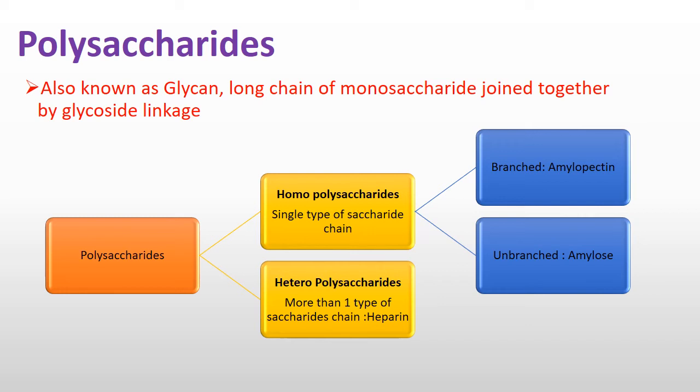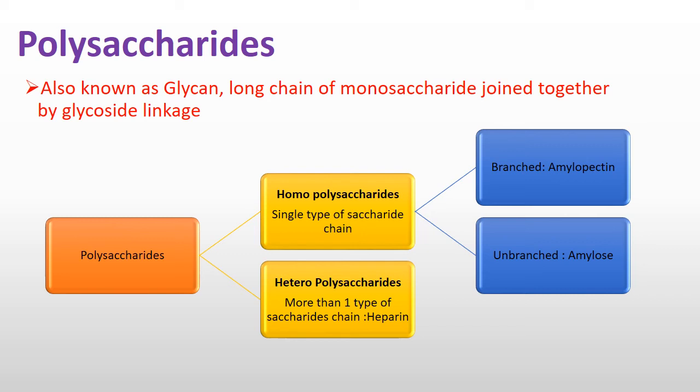If that long chain has the same monosaccharides, the same sugar, glucose plus glucose plus glucose, many glucose joined together, that saccharide is a homopolysaccharide. And if the polysaccharide has different monosaccharides, glucose, fructose, galactose combined together by glycosidic linkages, then that saccharide is called hetero. Hetero means different and homo means same.